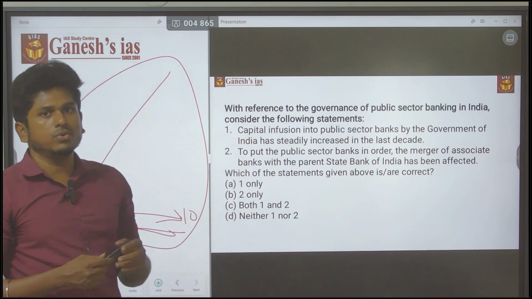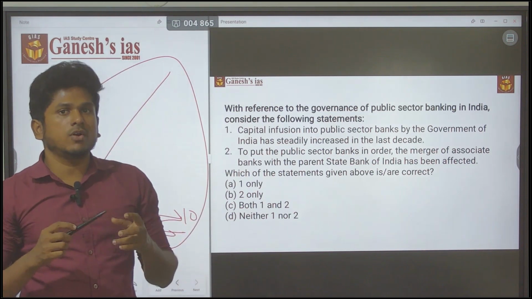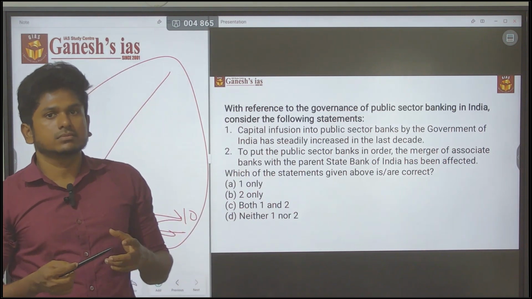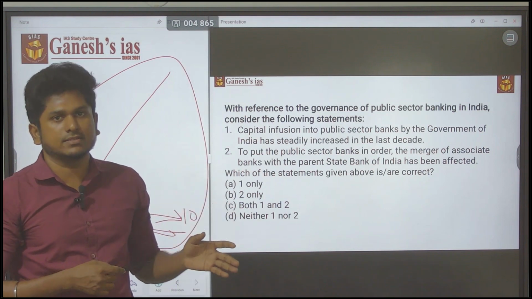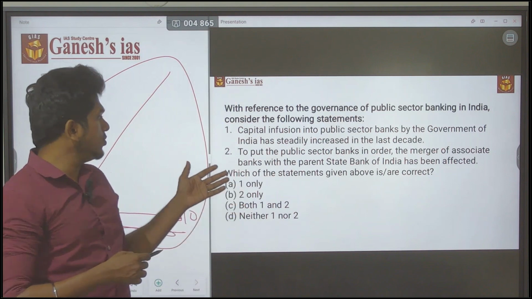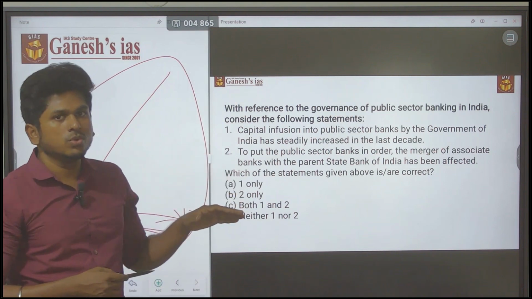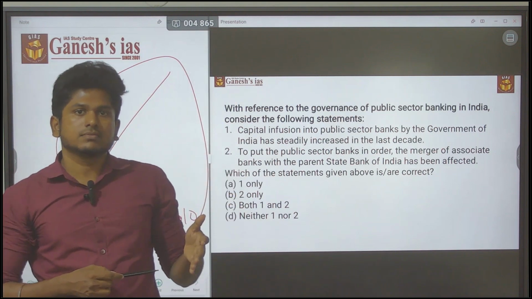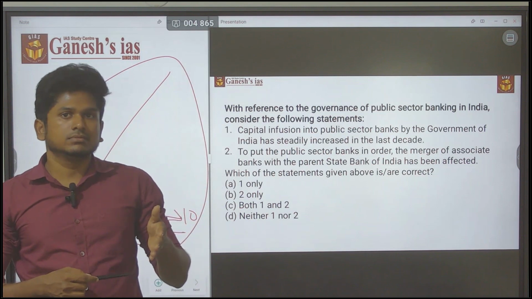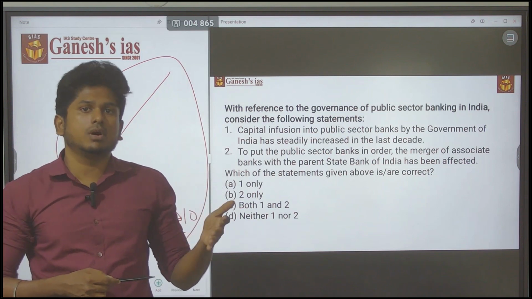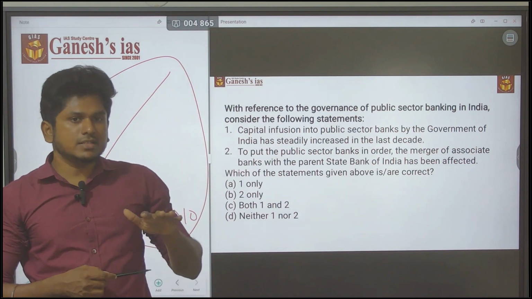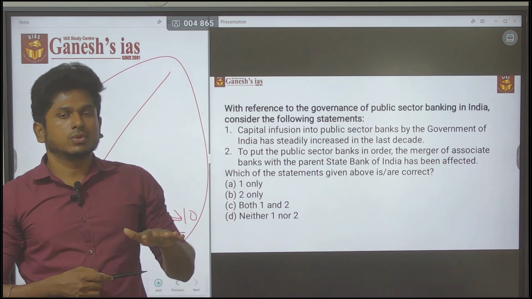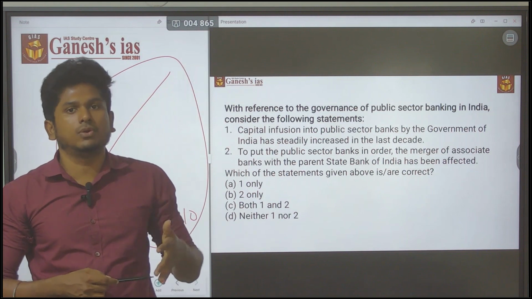In my point of view, this is the way you have to find the extreme statement and eliminate it. Then you can easily go for an answer. Even if you don't know statement 2, you can make a guess as a 50-50. If it comes right, you will get 2 marks; if not, minus 0.66. But it is a 50-50 chance. So this is what you have to follow.